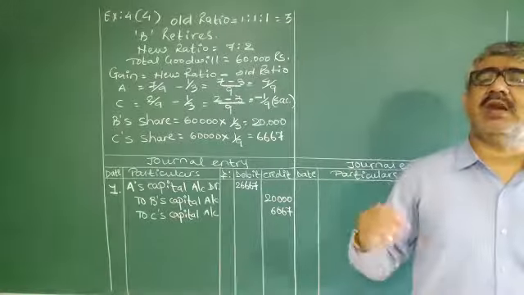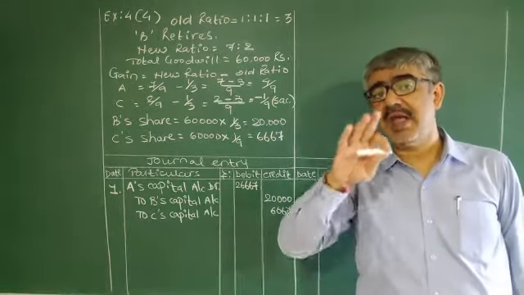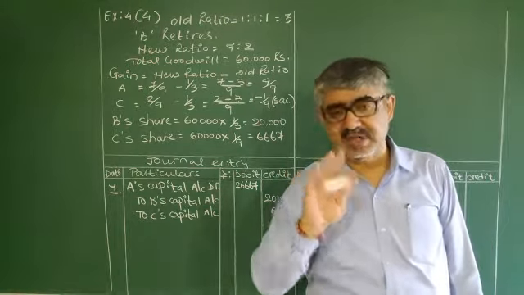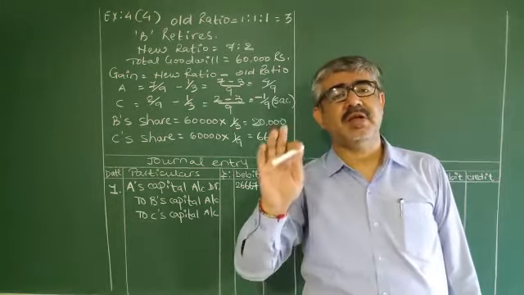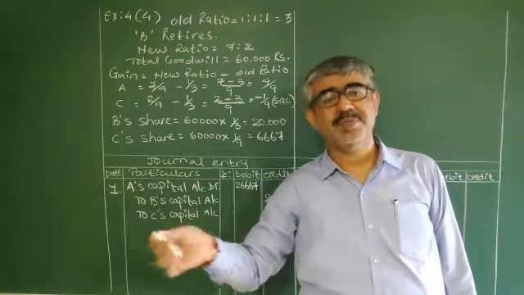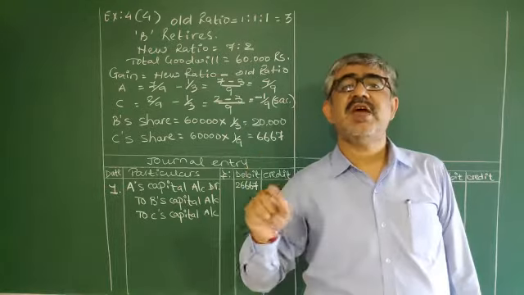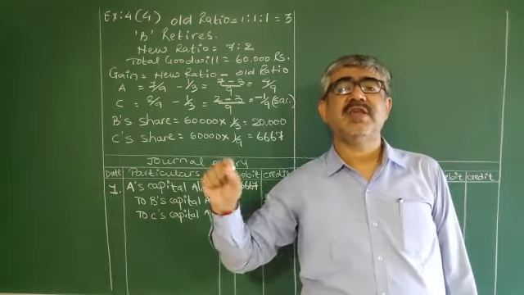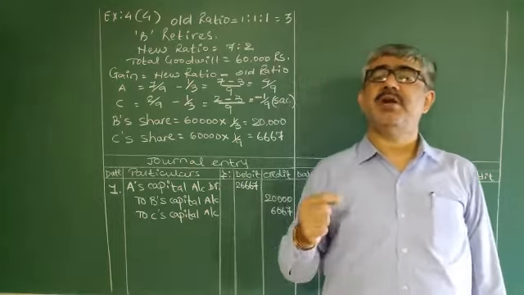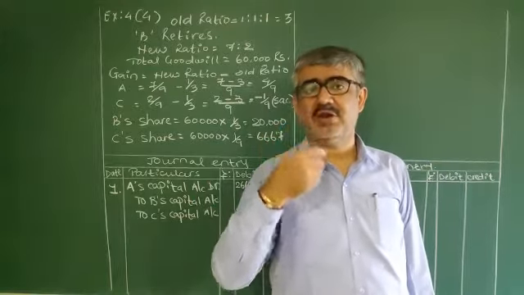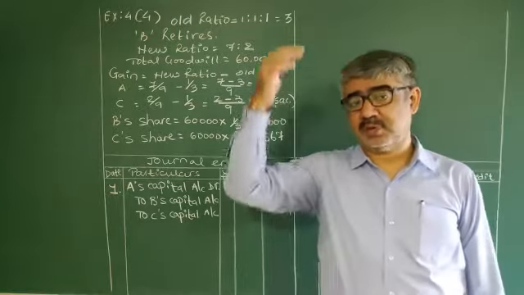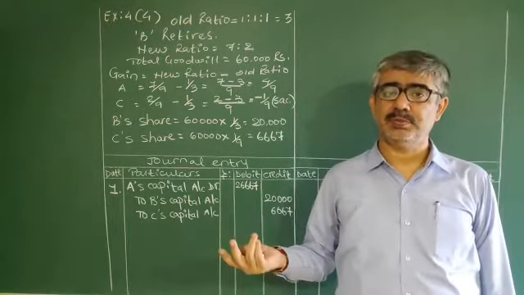Again, you can remember the entry like that: gaining partners' capital account debited to retiring or sacrificing partners' capital account. You can write this in your classwork as a note, because for the entire chapter it will be useful to you.